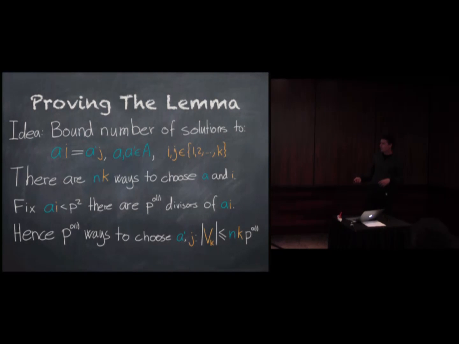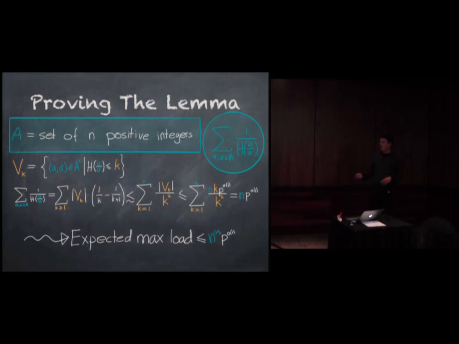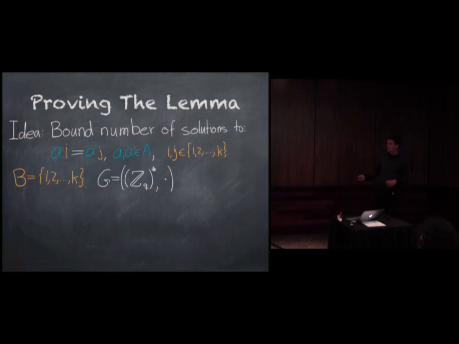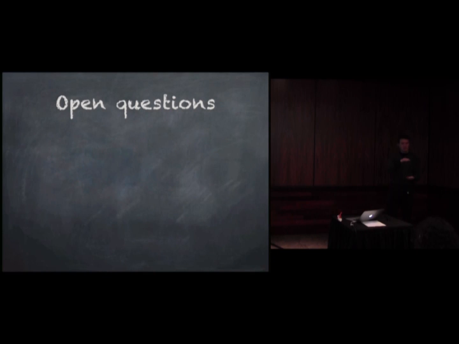It's not like polylog, but it's like p to the power of 1 over log p. Then you get this bound and you plug it in, you get this result. Good. And if you want to get it with n instead of a prime p, it's a little more complicated.